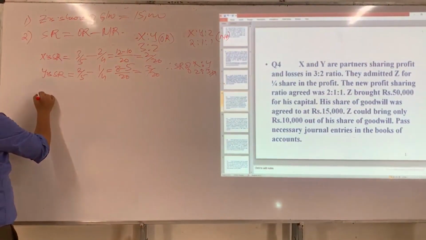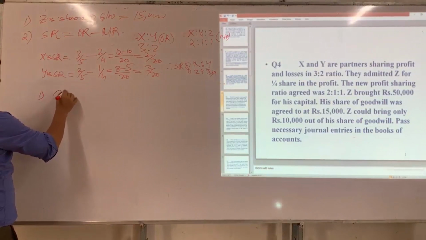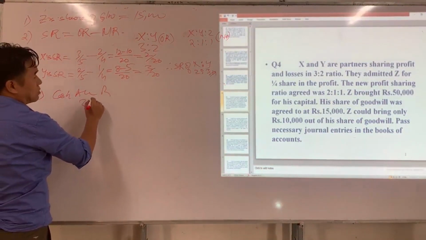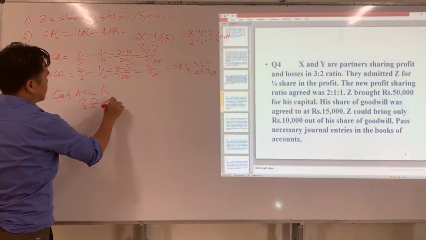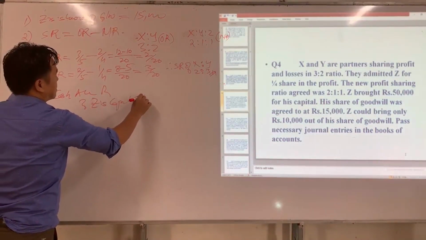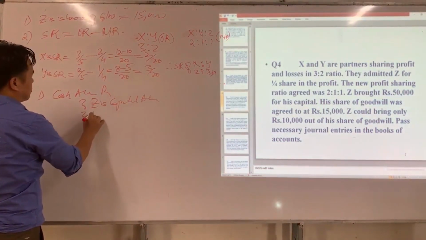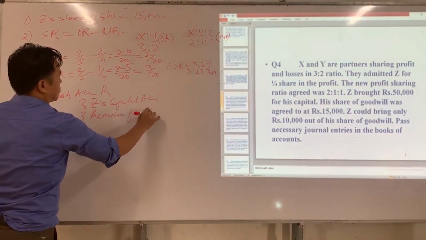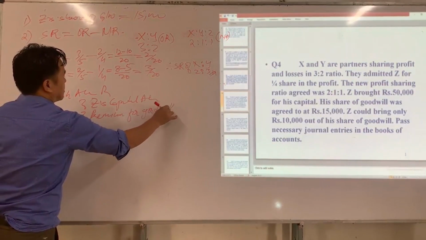Okay. Now we can pass necessary journal entry. So what is journal entry? Cash account Dr to Z's capital account, to premium for goodwill.